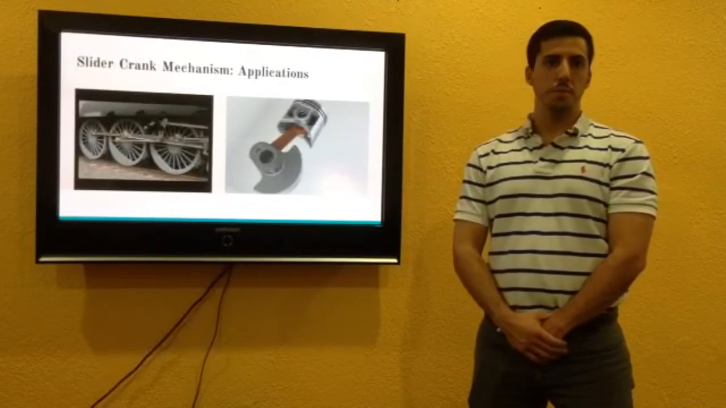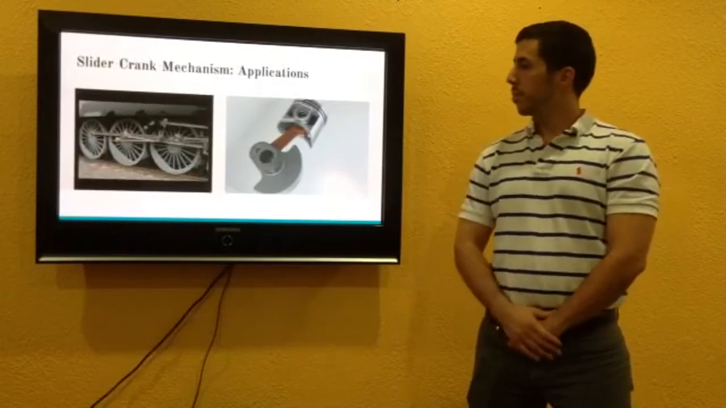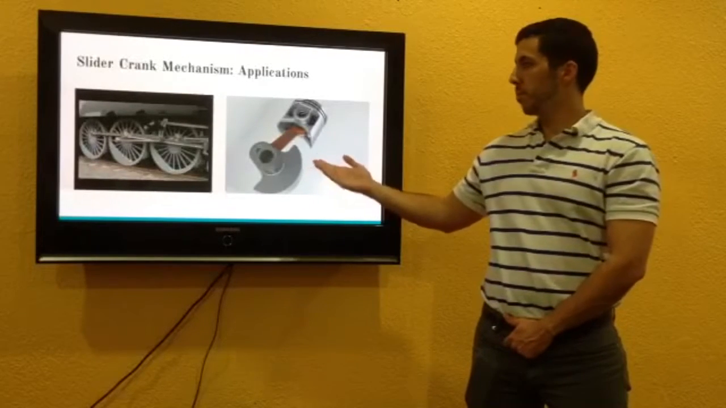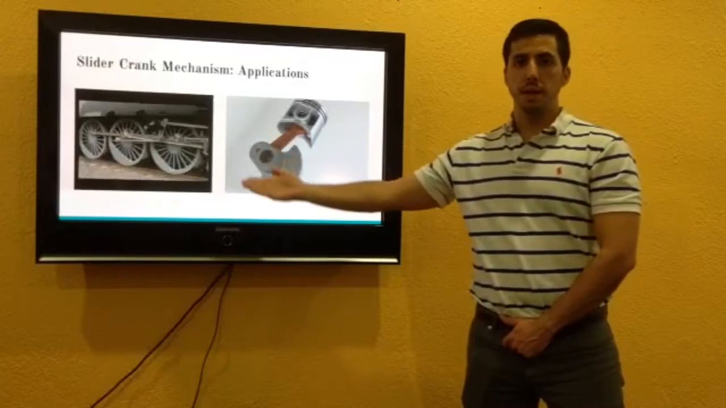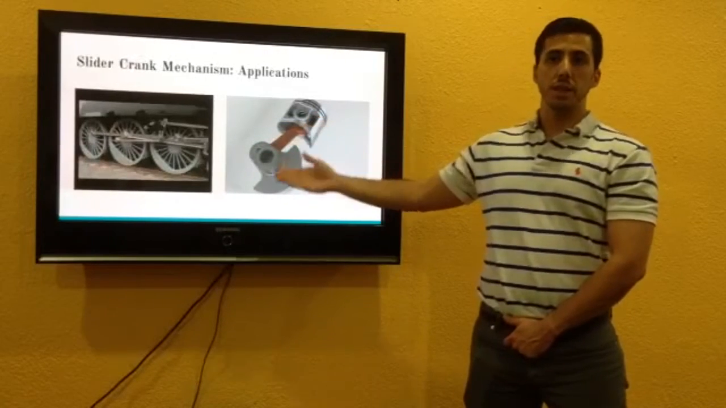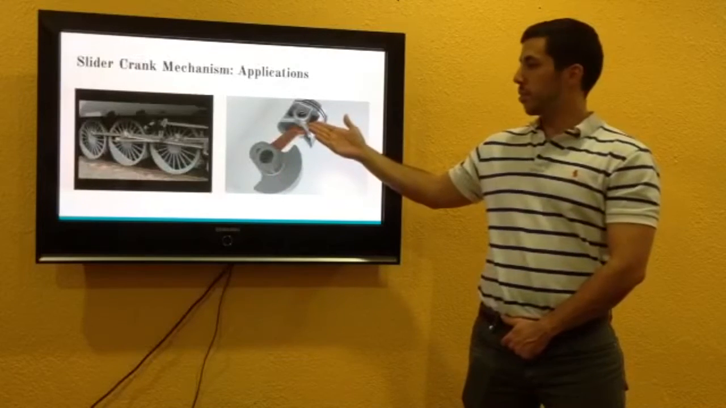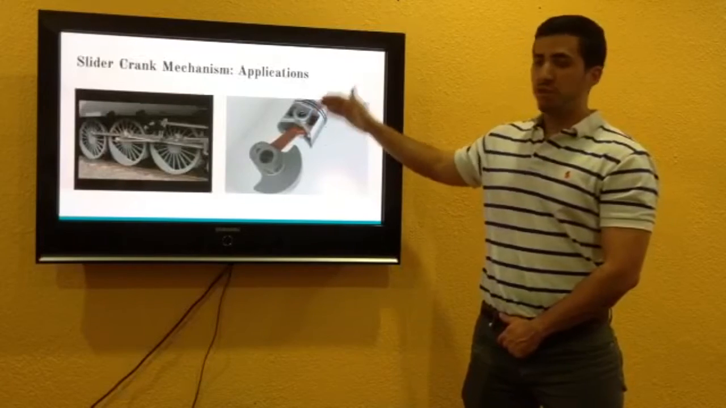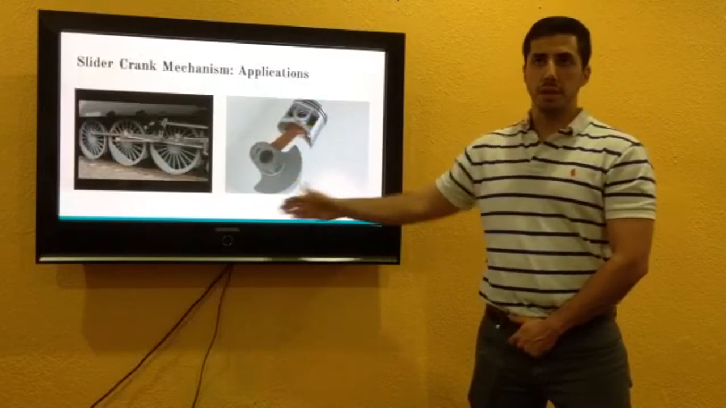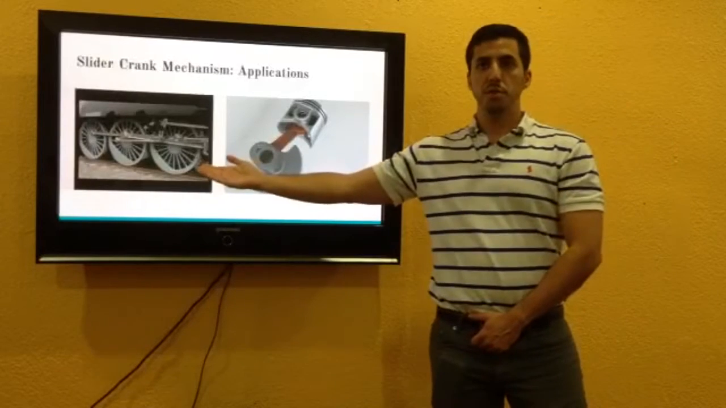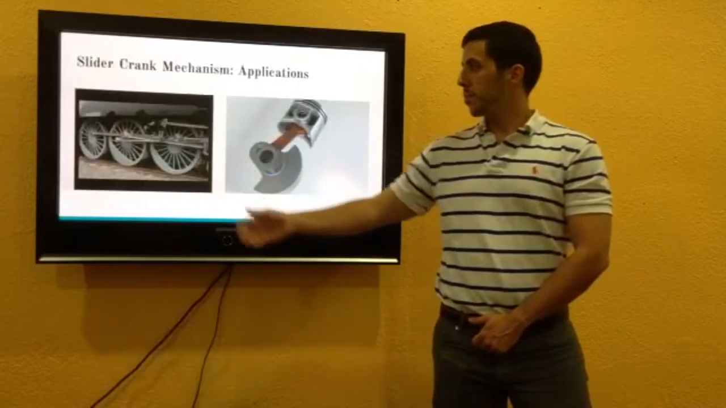Slider cranks are used in almost any situation. As seen here, a common piston in an engine is a slider crank mechanism. The crank being the rotating mass in the center of the engine, the connecting rod being the connecting link, and the slider being the piston. As you can see here, power is generated on the slider, pushing the connecting rod, moving the crank, effectively moving your wheels. Likewise, on a locomotive is another slider crank mechanism.